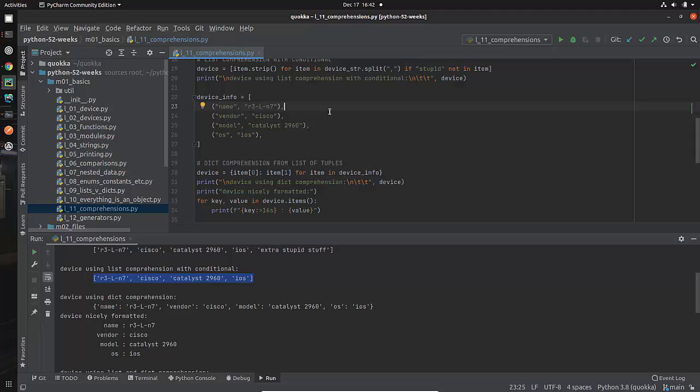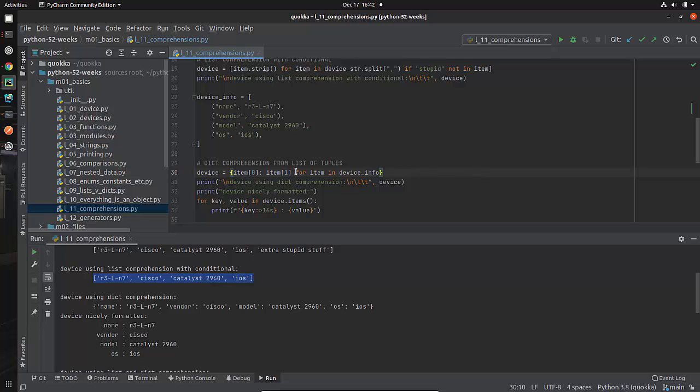And actually, in the real world, you will end up seeing that periodically. So let's look at this and see what data is in there. Each one of these is a tuple. This is a tuple, that's a tuple, that's a tuple. Let's look at dictionary comprehension. I promised it was pretty much the same, and hopefully you will agree. Now, I'm saying device equals, and right here, you can see I don't have square brackets, I have curly brackets. And this is telling you, okay, we're probably dealing with a dictionary here. So let's look at what's inside.